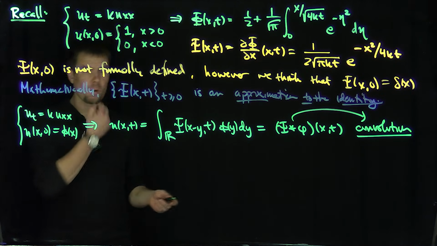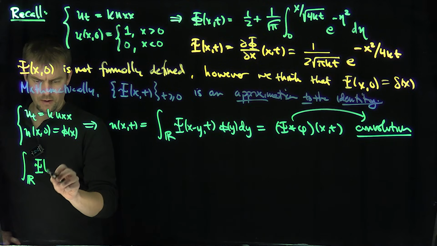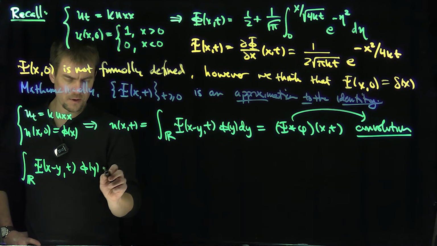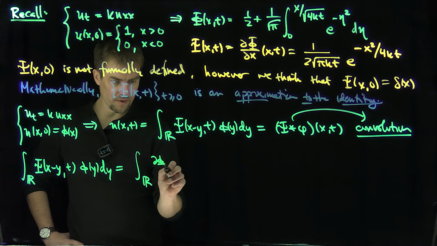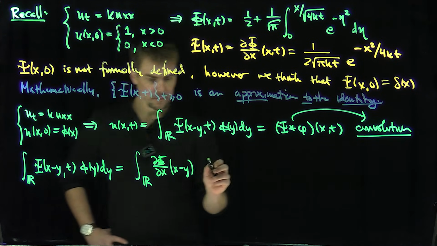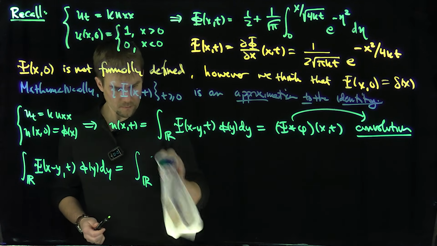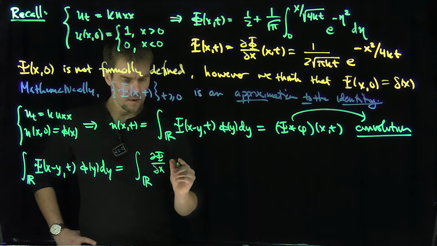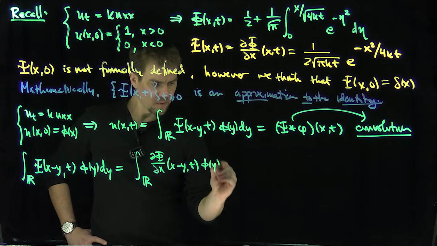Good, and so now how do I prove this? Well, let's just follow our nose. So the integral over R of ψ(x−y, t) φ(y) dy is the integral over R of d/dx of the function Φ capital, Φ(x−y, t), so dΦ/dx of (x−y, t) times φ(y) dy.